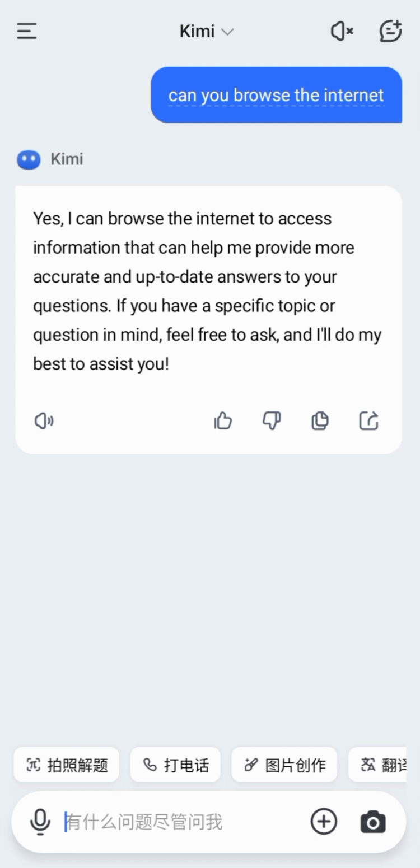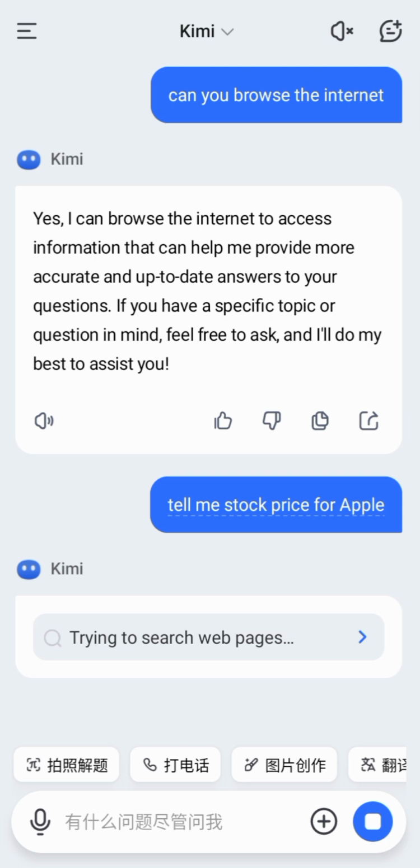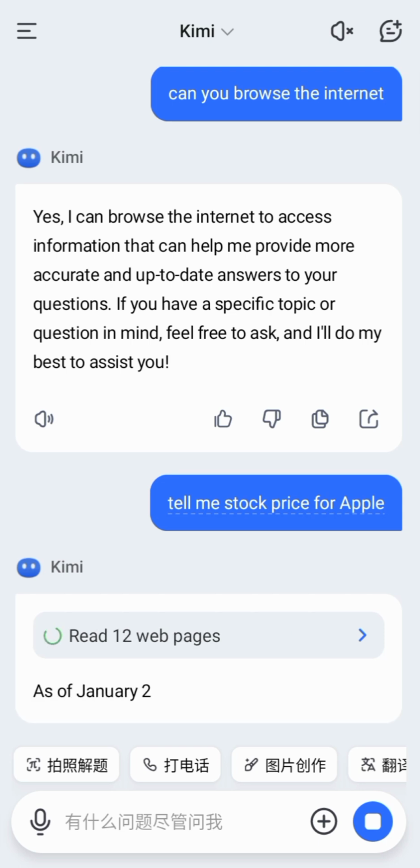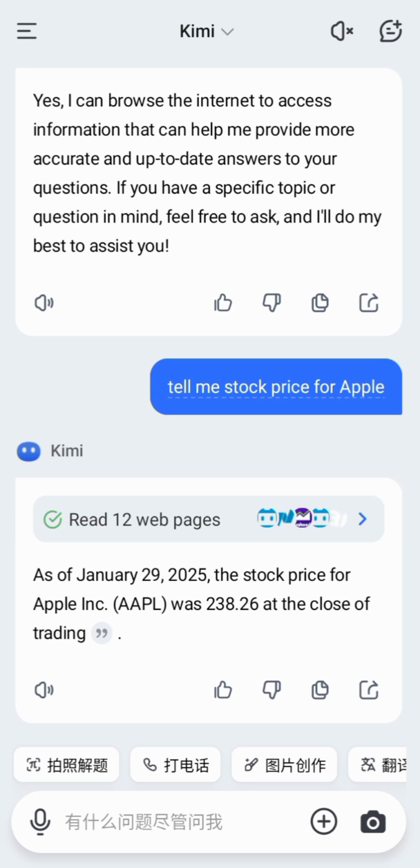Okay, tell me the stock price for April this time. Okay, let's see. Now it's reading some pages as of January 29th. The stock price for April was 28 at close of trading. So now let's see if you click here.